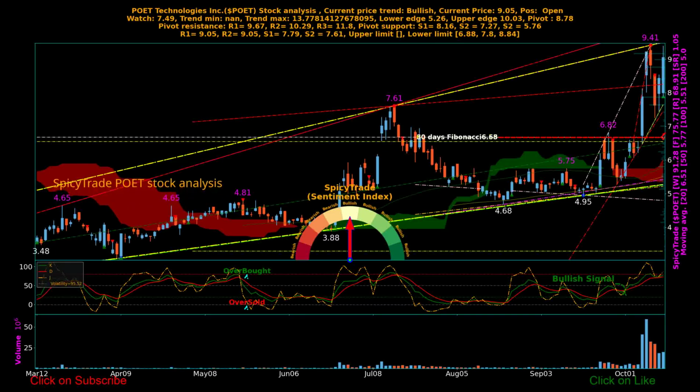Current 61.8% level is 6.68, based on 60 days price pattern. Current 61.8% level is 6.55. These levels are marked as yellow and white lines on the chart.